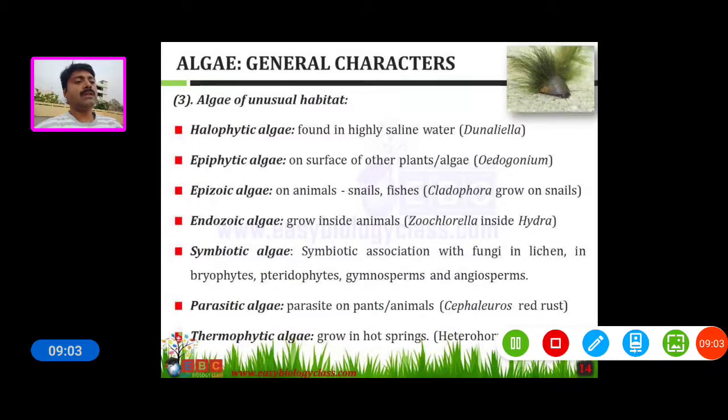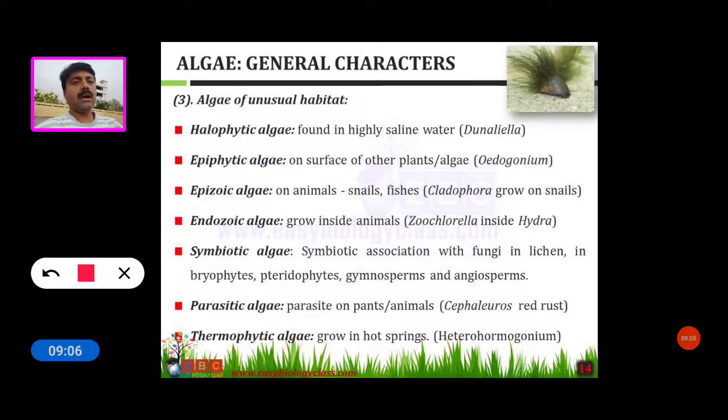Now see the algae of unusual habitats. For example, halophytic algae are found in highly saline water.